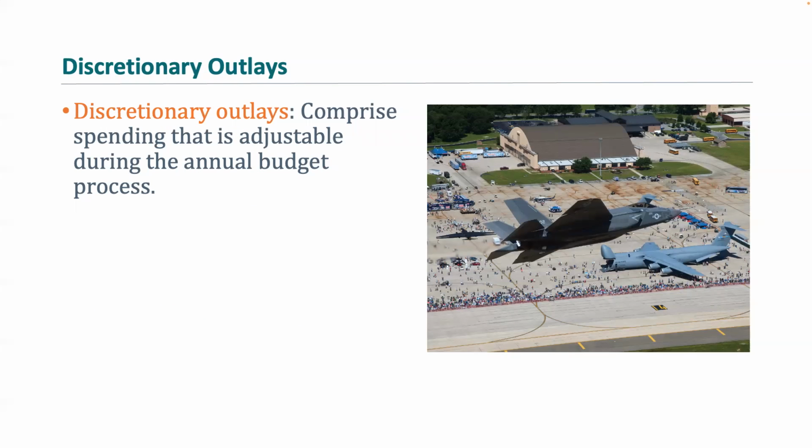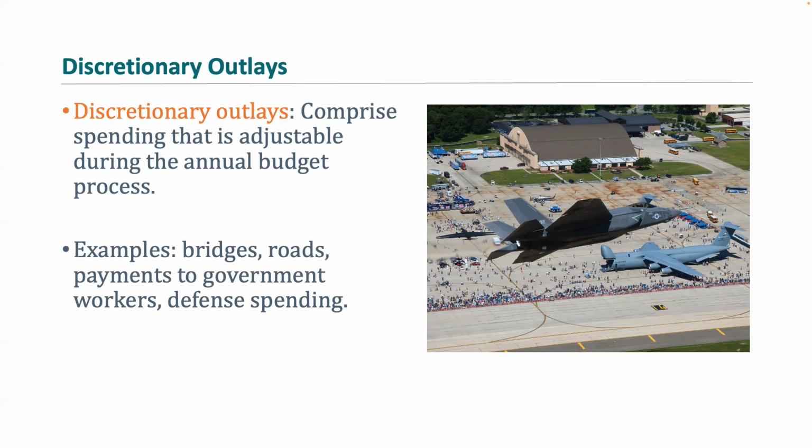Now, discretionary outlays comprise spending that is adjustable during the annual budgeting process. This is things like your bridges, roads, payments to government workers, and defense spending. And this is about 29% of all government outlays.